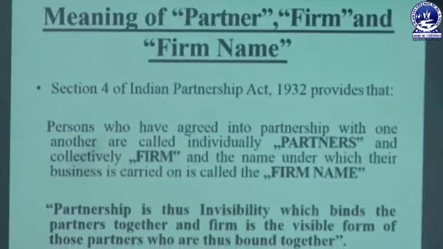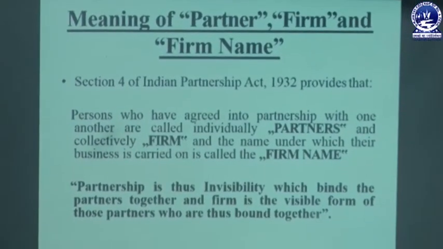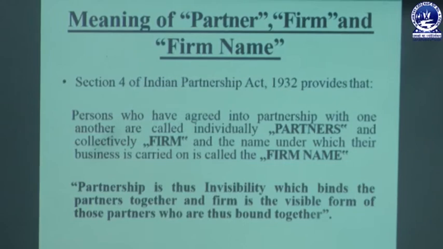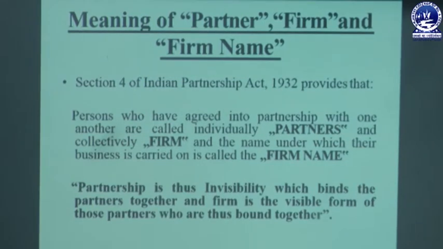So partnership is the invisible bond which binds the partners together, and the firm is the visible form of those partners who are thus bound together. Generally partnership is invisible, that means we cannot see it, but the persons or partners who enter into the partnership are collectively known as the firm, and that firm is the visible form of the partners who combine together to carry on the business acting for all or any of them.